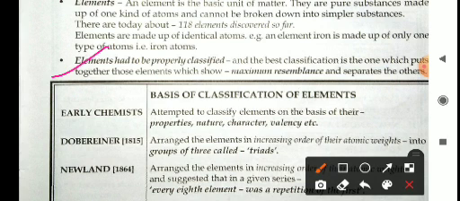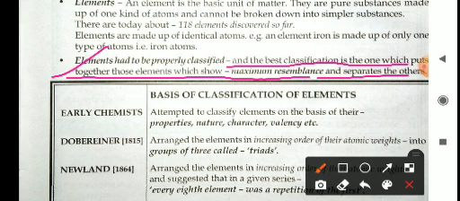Elements had to be properly classified, and the best classification is one which puts together those elements which show maximum resemblance and separates the others. So why are we going to classify the elements? Because the classification has been done on the basis of their maximum resemblance and the properties of elements with other types of elements.